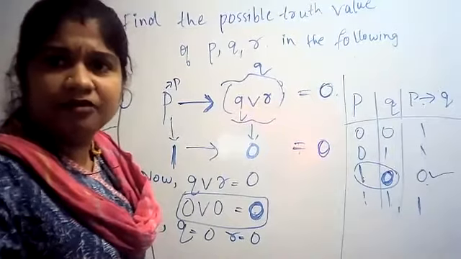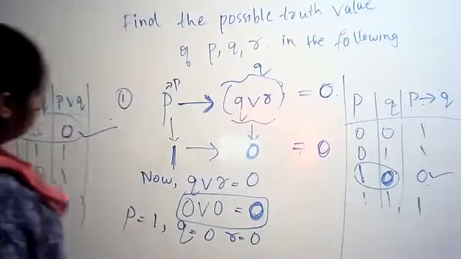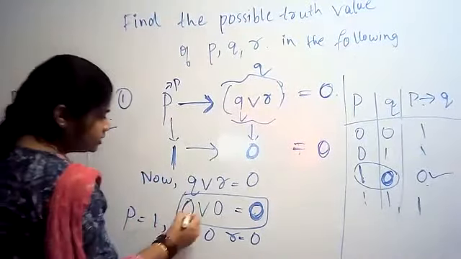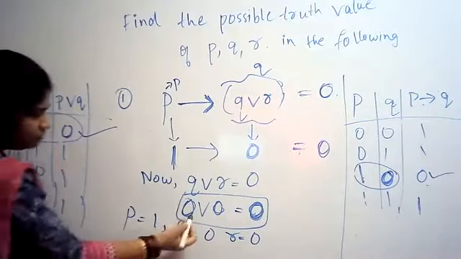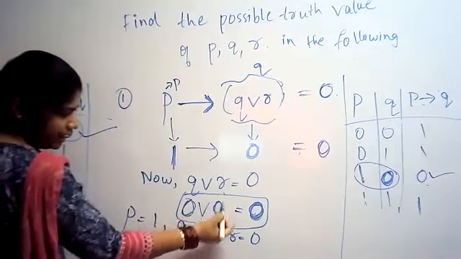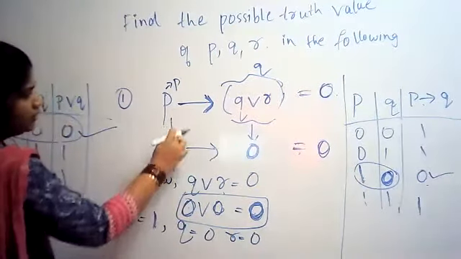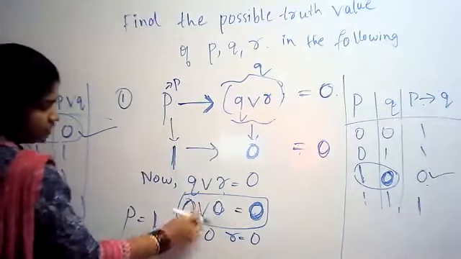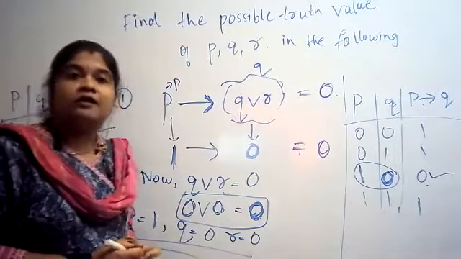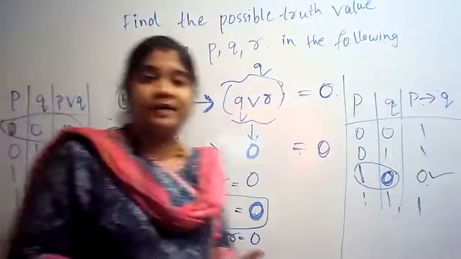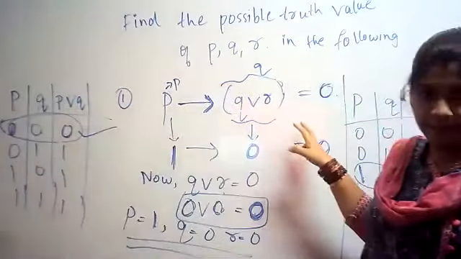So what happens here finally? I got 0, 0 from my truth table, first combination. So from Q I got 0, R I got 0. So P is 1, Q is 0 and R is 0. Finally, I found out P, Q and R by solving one simple example.